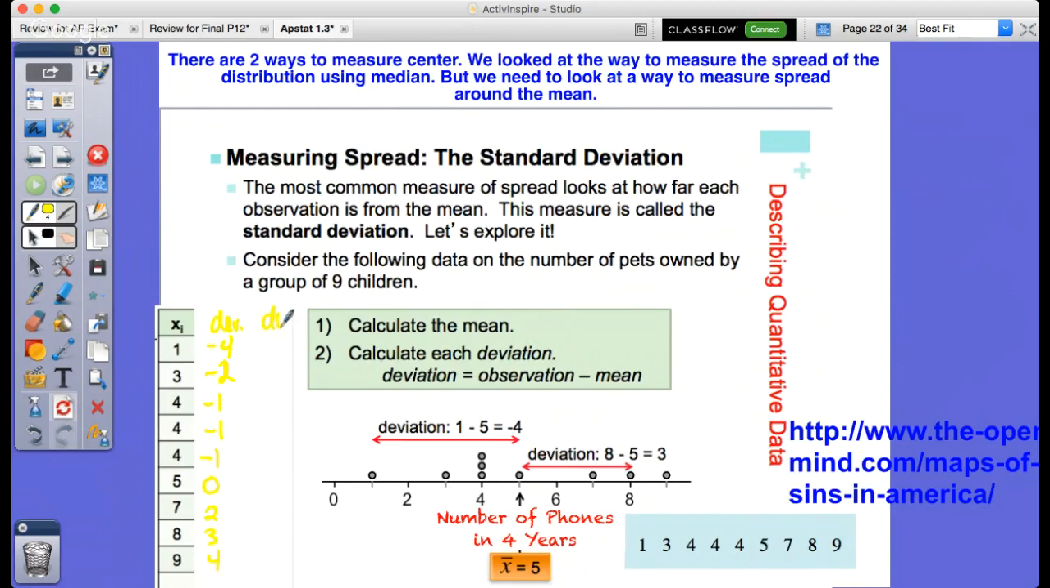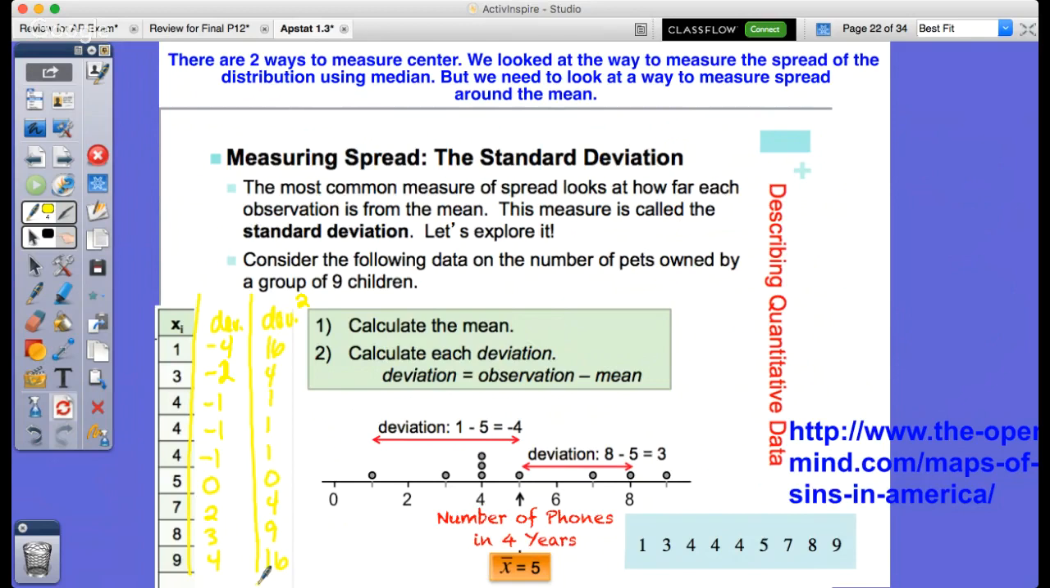We're then going to take the deviation and square it. So this would be column 3, which would be 16, 4, 1, 1, 1, 0, 4, 9, and 16. Okay. So this is the deviation squared right down below.